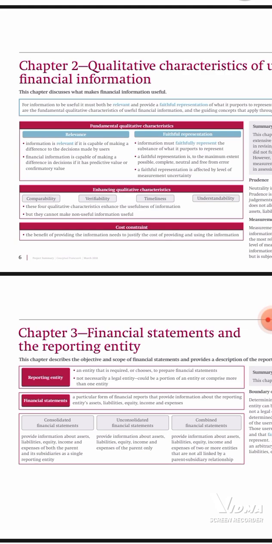Talking about the predictive value, you can use it to predict the future financial results of a company. That's the predictive value. Whereas confirmatory is that when you reach a certain point, I can confirm what I had predicted. That is the predictive value and the confirmatory value. So for information to be relevant, it must have both the predictive value and the confirmatory value. That is relevance.